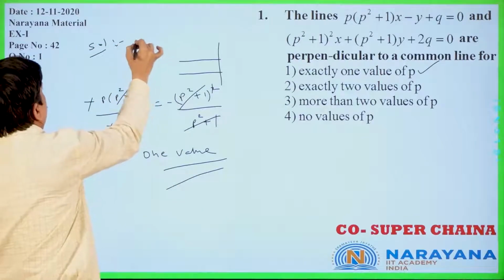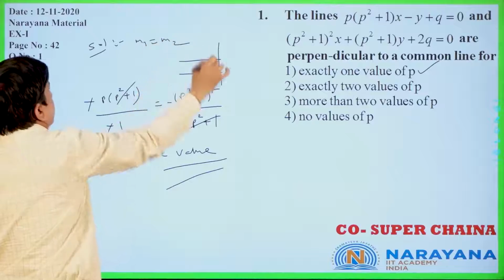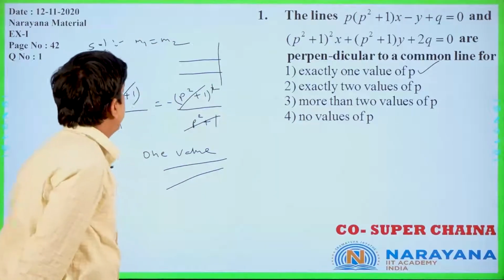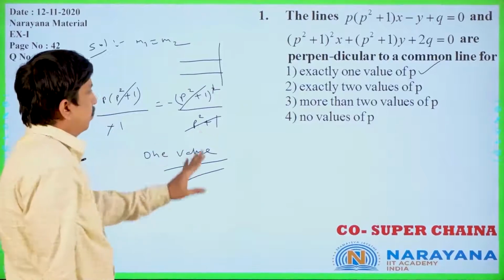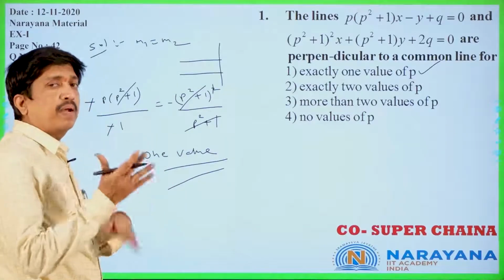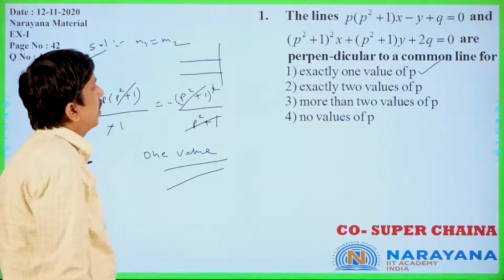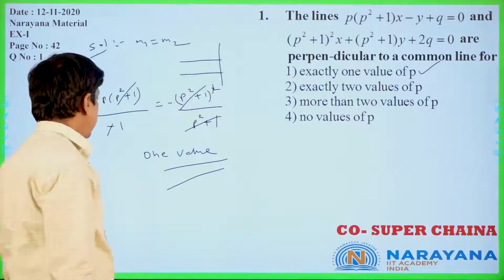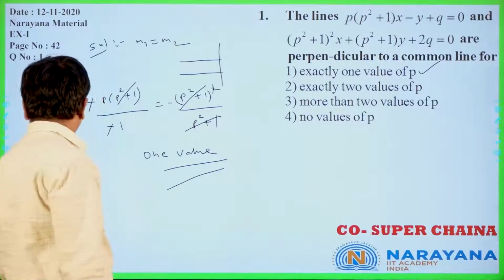M1 is equal to M2 for these two lines, the two slopes are equal. Why? Because these two are perpendicular to one common line only. That's why exactly one value of p you will get. Let us move to the next question.